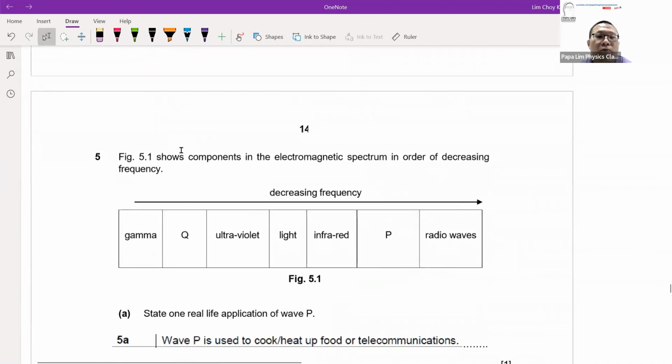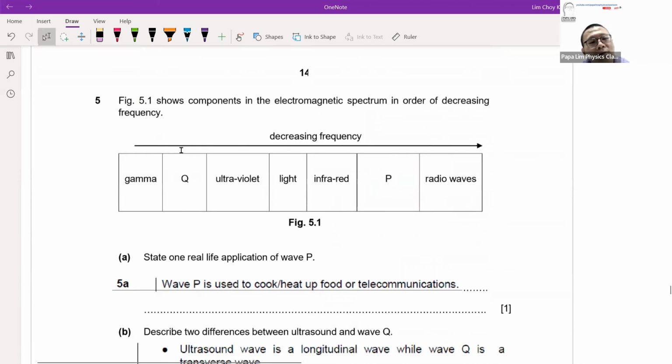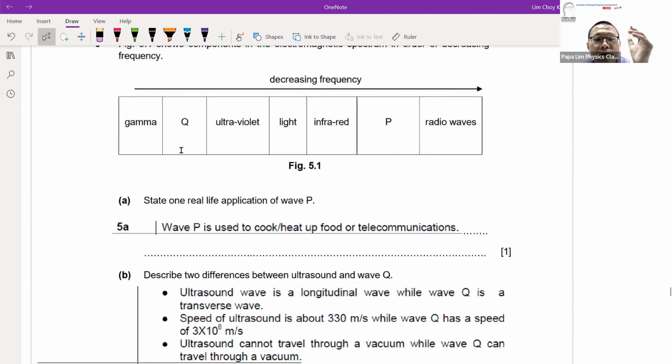Now, for question 5, question 5 is the EM spectrum. It's a combination of the EM spectrum and your wave formula. Is it a common question in section B? Not really. Usually the EM spectrum will come in section A, but it doesn't mean it cannot come out in section B, which also reinforces the fact that in your physics paper, even though it's a 50 marks paper, you literally need to study everything.